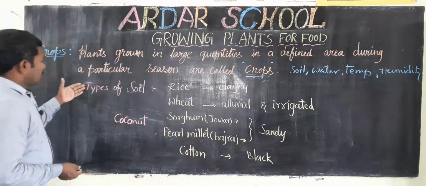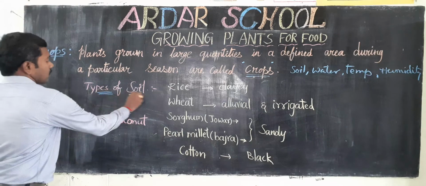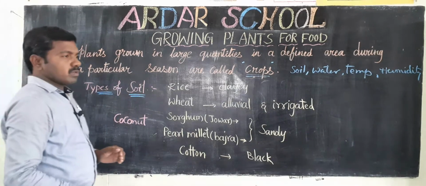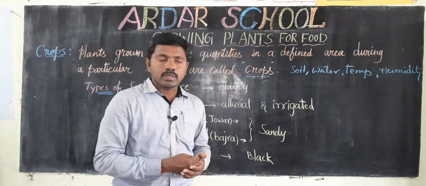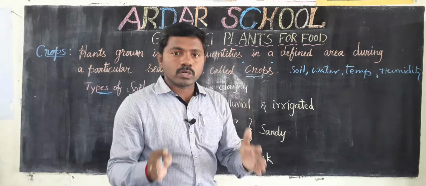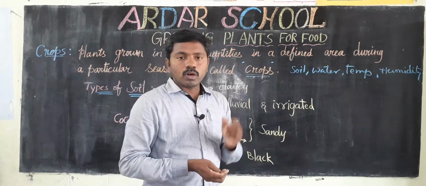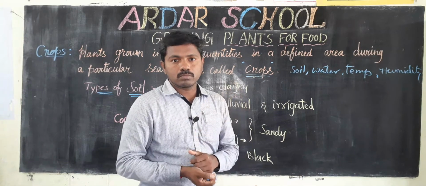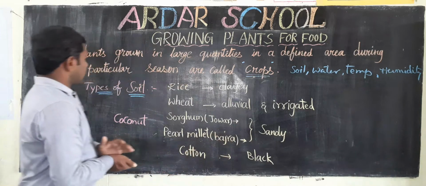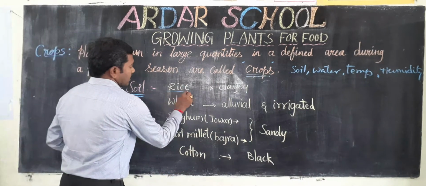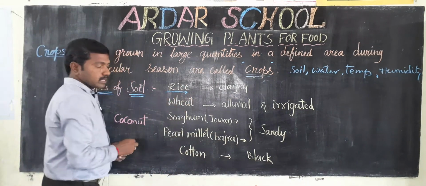Now types of soil. If you grow any crop, that depends upon the soil. Based on soil structure, farmers choose the crop. Okay children, for example, for the rice crop, which type of soil can we select?